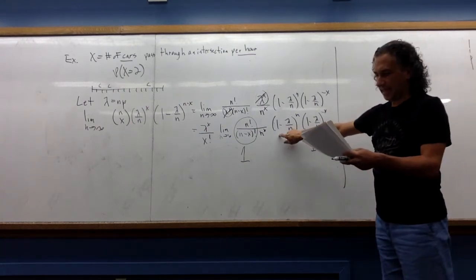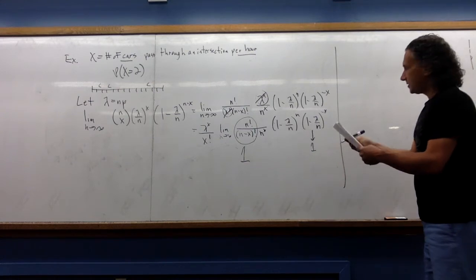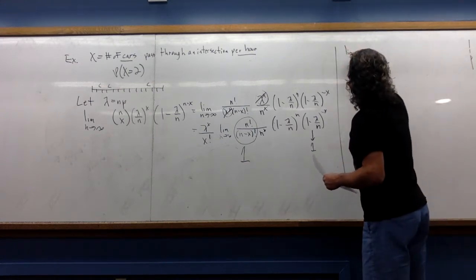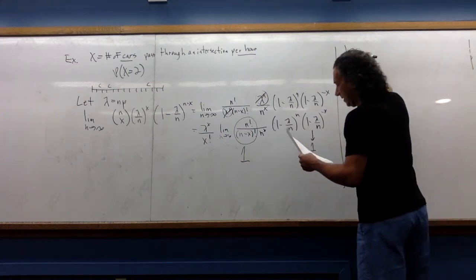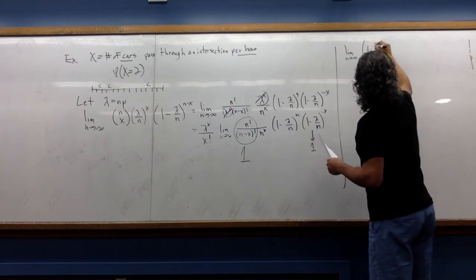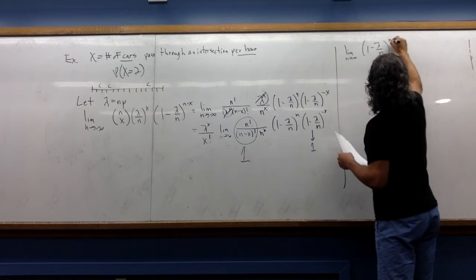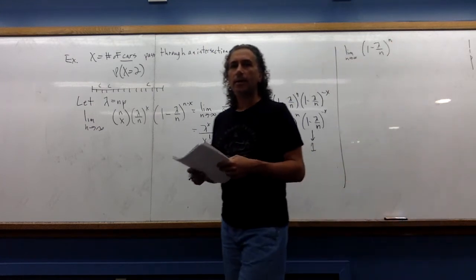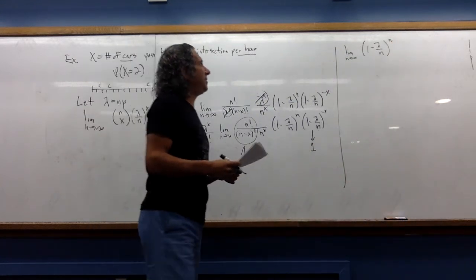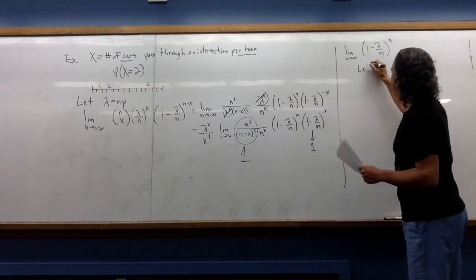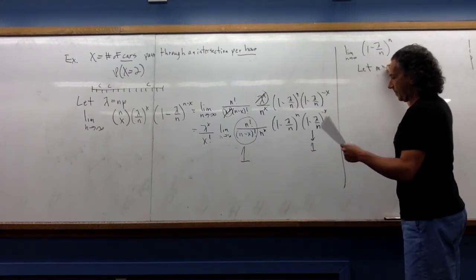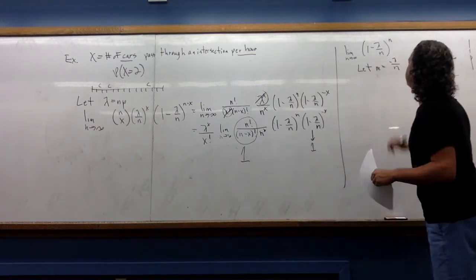So now let's study this guy. I want the limit as n goes to infinity of (1 minus lambda over n) to the n. To help me understand what's going on here, I'm going to make a variable substitution of m equals minus lambda over n.